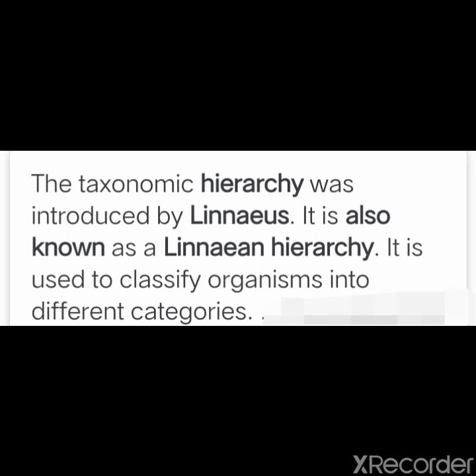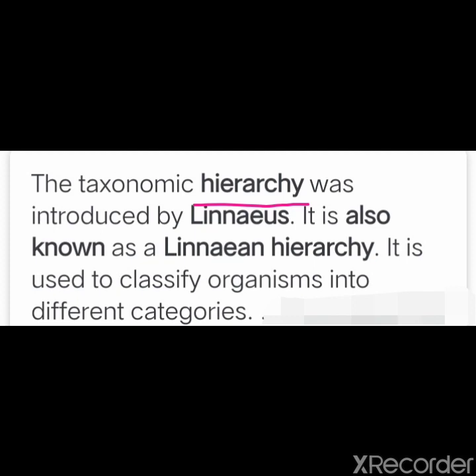The taxonomic classification or taxonomic hierarchy was introduced by Carolus Linnaeus, the father of taxonomy. It is used to classify organisms into different categories. It is just like a ladder-like arrangement which we use to go upstairs step by step or to come down.